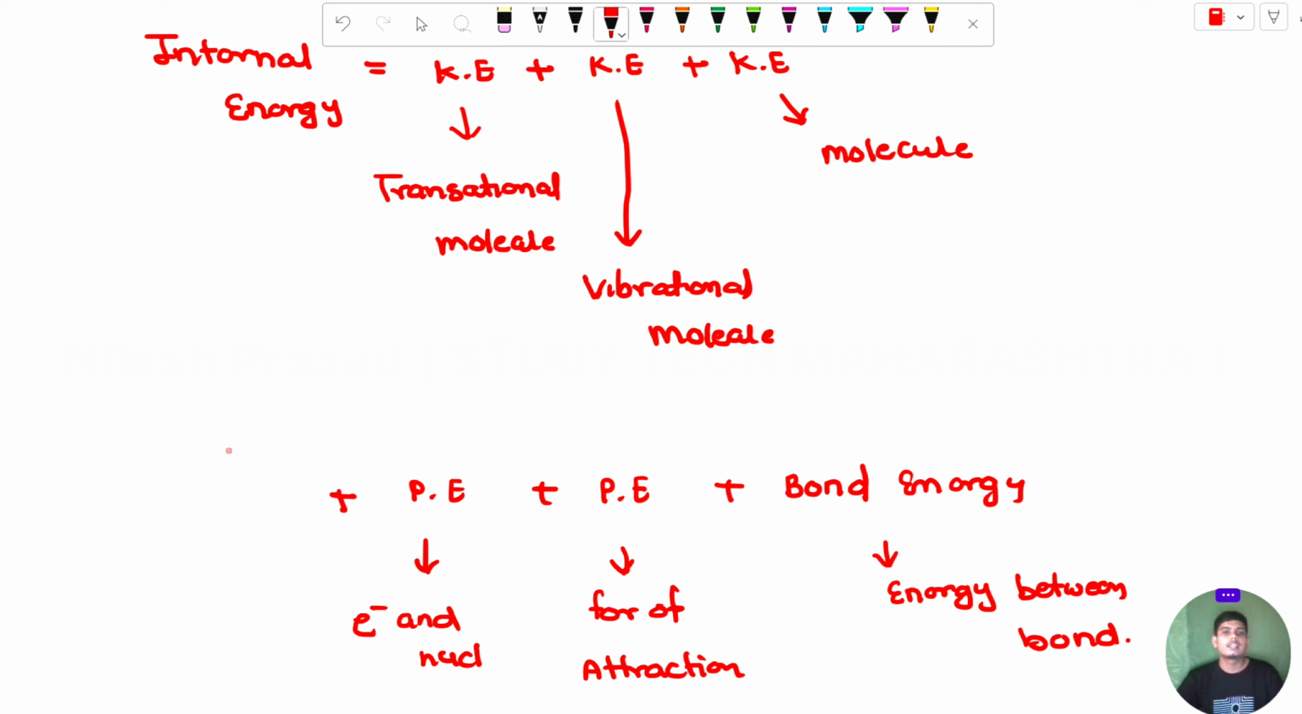You can clearly see there are a number of different types of internal energy. You can see kinetic energy in the form of translational motion of the molecule, kinetic energy due to the vibrational motion, kinetic energy due to the rotational motion, potential energy due to the electron and nucleus, potential energy due to the force of attraction, and bond energy, which is due to the energy between bonds. It is impossible to determine the internal energy of a system.